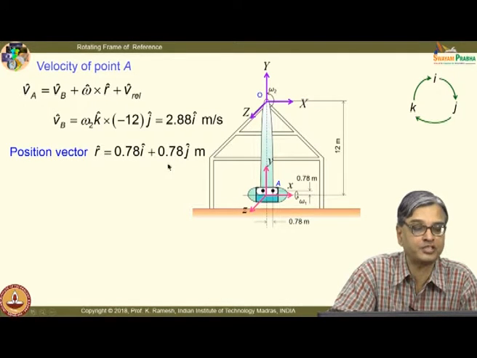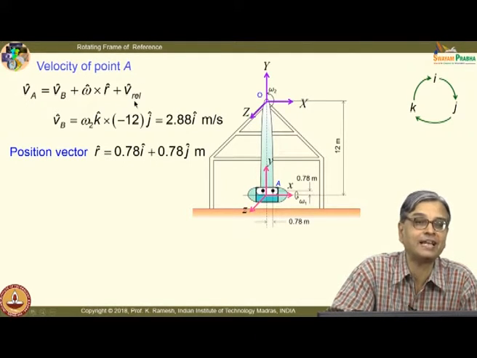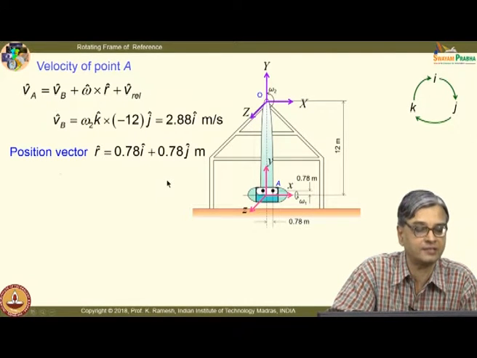And then I have the position vector, which is from the rotating frame of reference. I have the x and y directions. So, that is easy to get. And this is again rotating. So, finding out V rel is again simple for you. I have to use omega 1 for this.